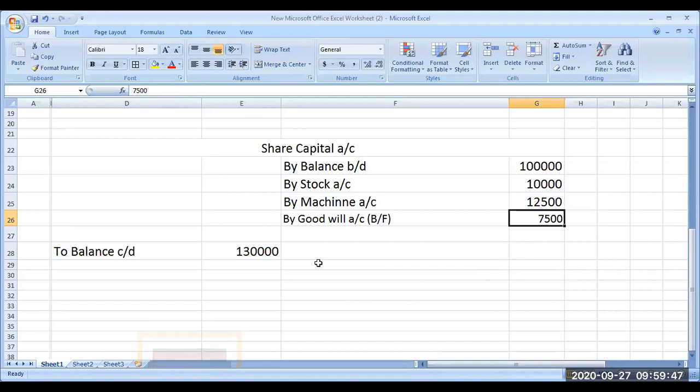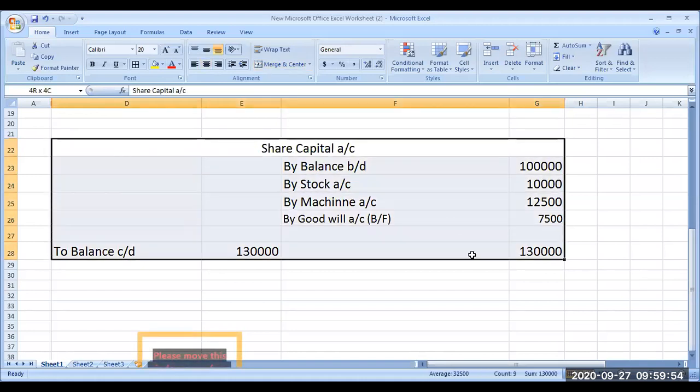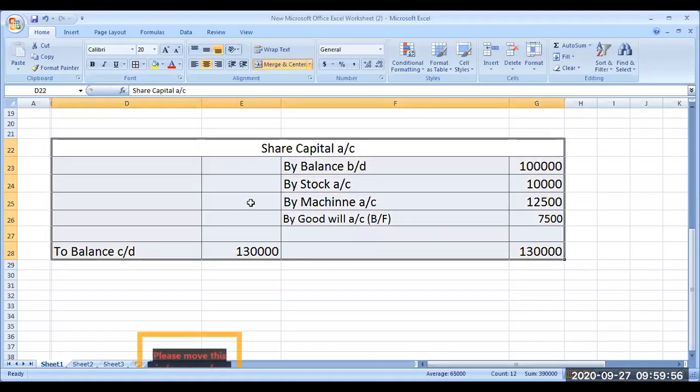Okay. So now this is the capital account, 1,30,000. Both sides are equal. Any other account to be prepared?